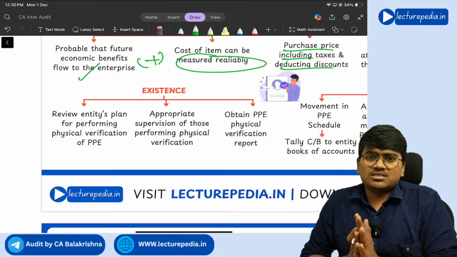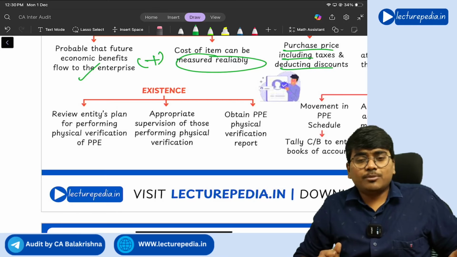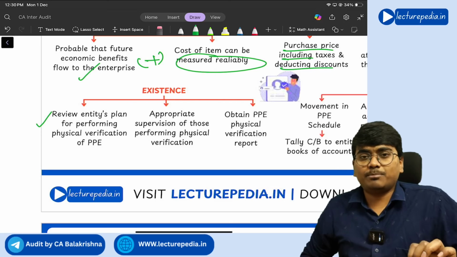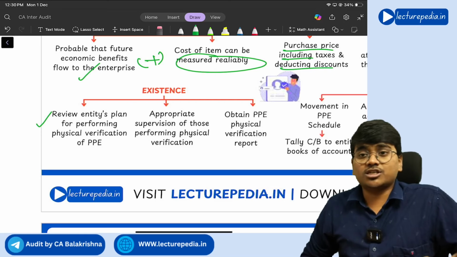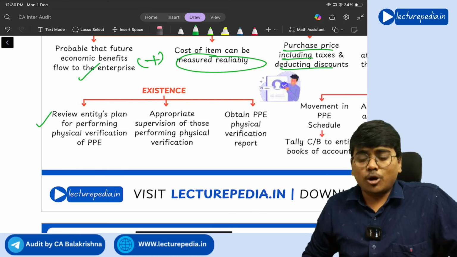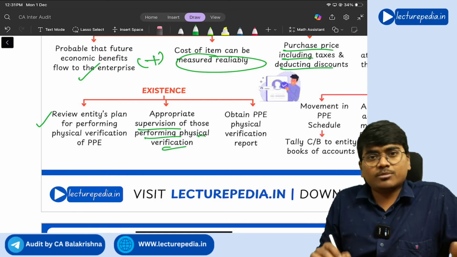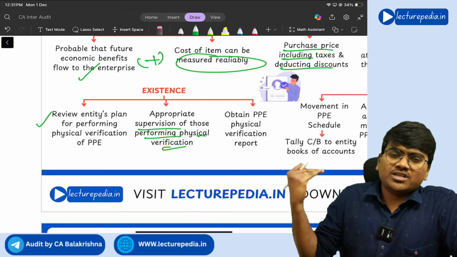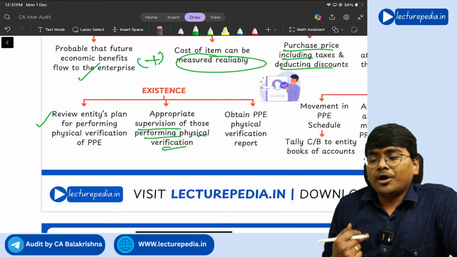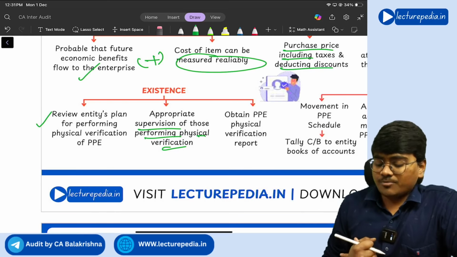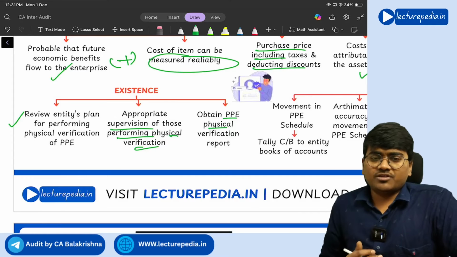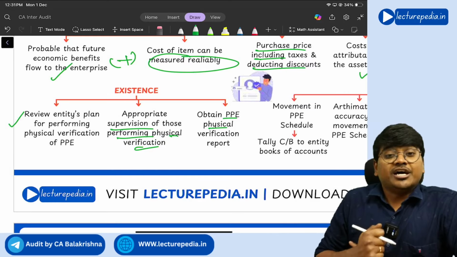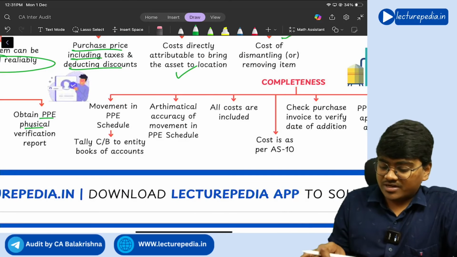Next, audit procedures that you will perform with respect to existence of a PPE. See, with respect to existence, the main thing is management will perform a physical verification, right? So what is the plan of management for performing this physical verification? You need to review it, and you need to appropriately supervise those performing the physical verification. Just like for the inventory, physical verification will be done, even for the PPE also physical verification will be done. Auditor should be present at the physical verification of the PPE and obtain PPE physical verification report. Once that physical verification of PPE is completed, you need to obtain that report so that you can keep it as evidence.